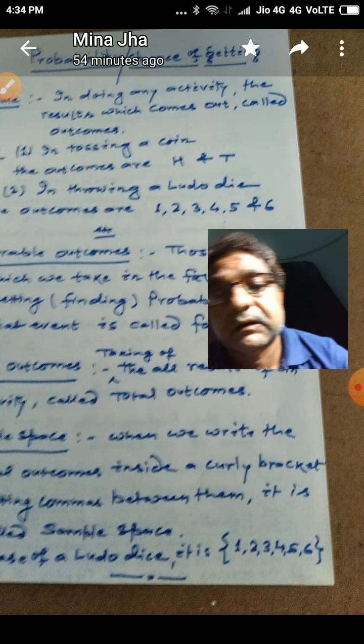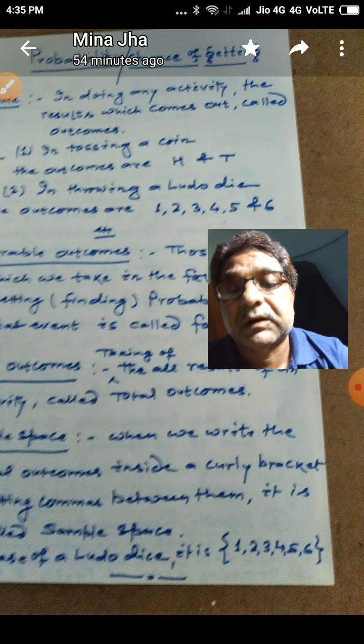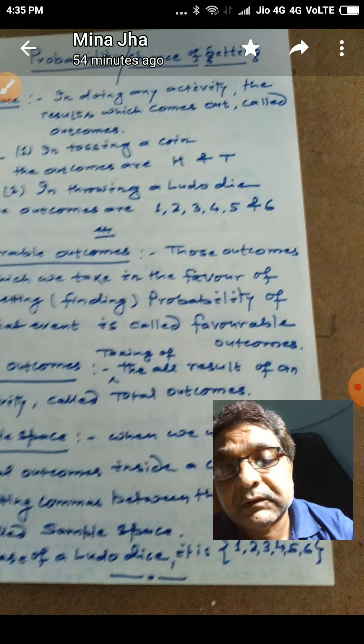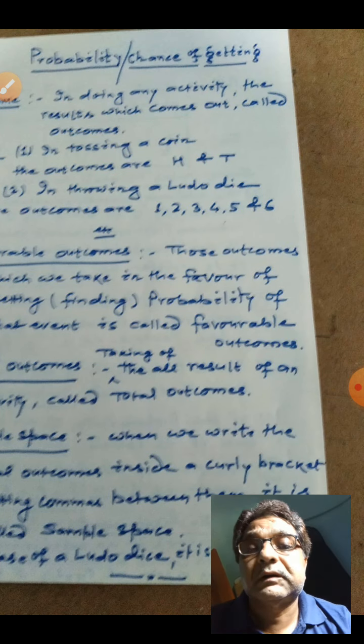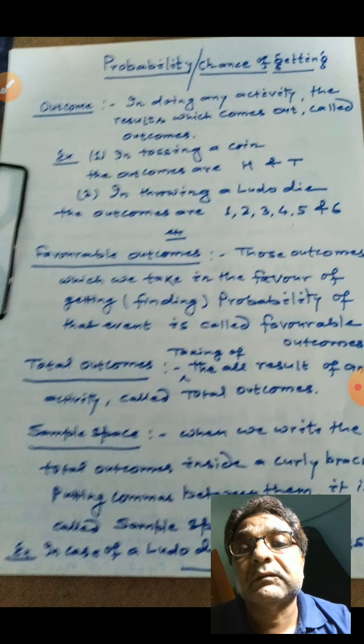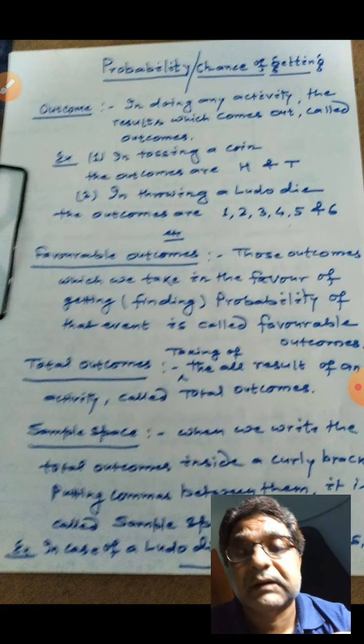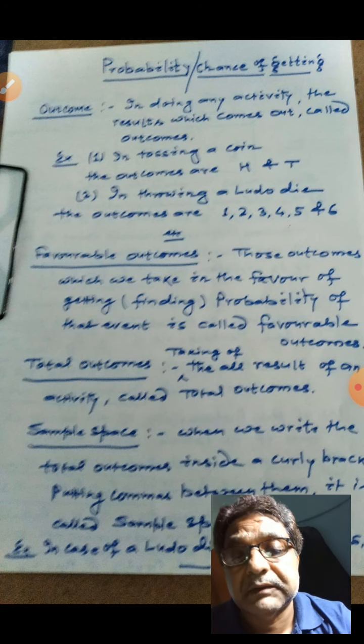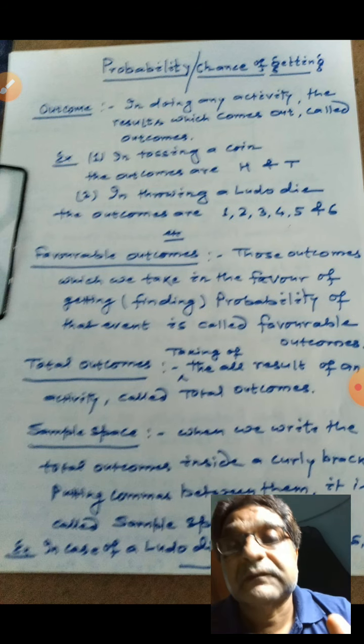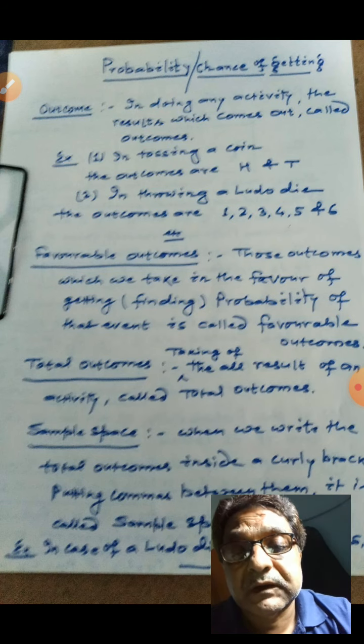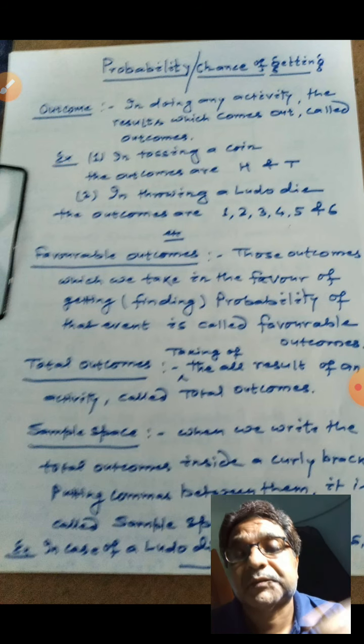So in this way, students, we have got the different terminology related to probability. Probability is the chance of getting something which is to happen in an activity, in an experiment.